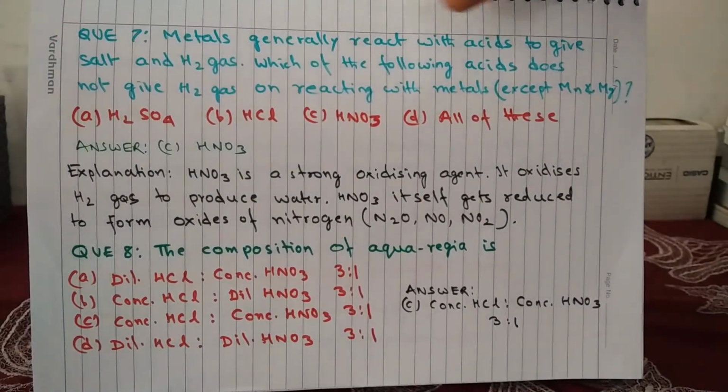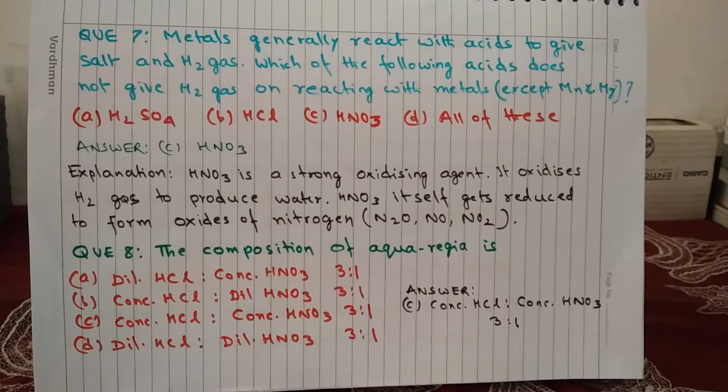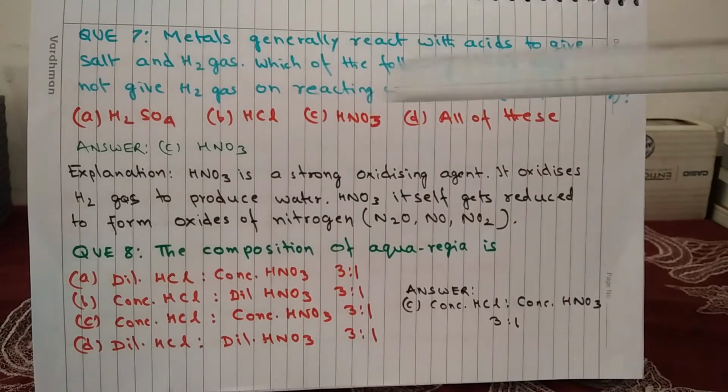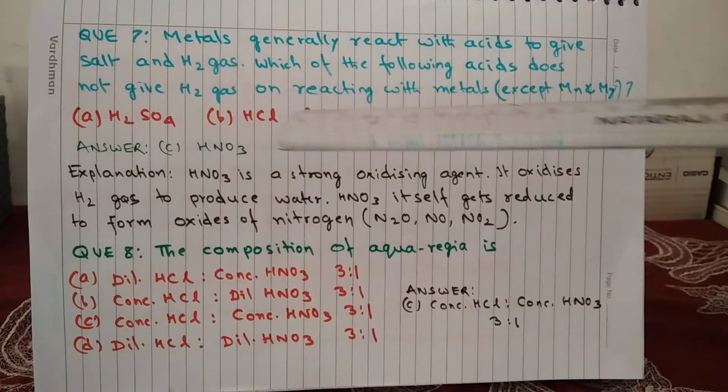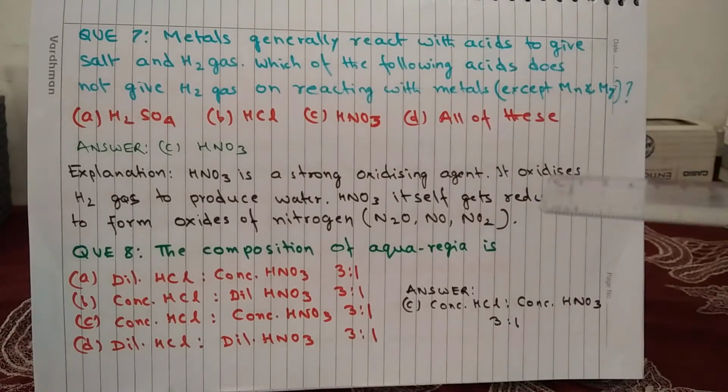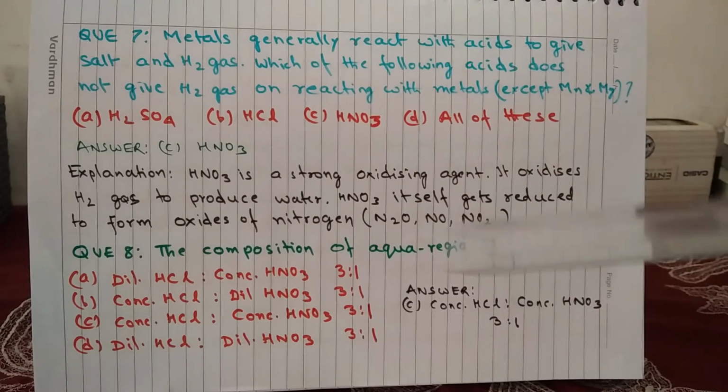Question 7. Metals generally react with acids to give salt and hydrogen gas. Which of the following acids does not give hydrogen gas on reacting with metals? Exceptions are manganese and magnesium, because they react to produce hydrogen gas. Option A, sulfuric acid; B, hydrochloric acid; C, nitric acid; and D, all of these. Answer is C, nitric acid.